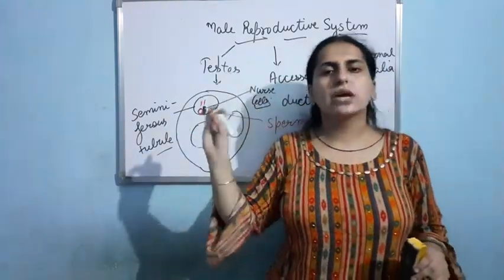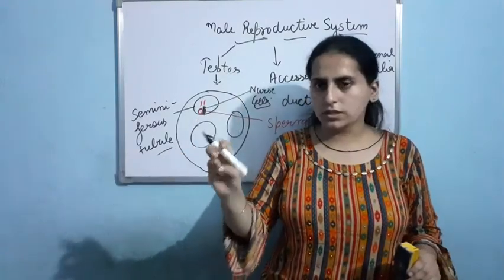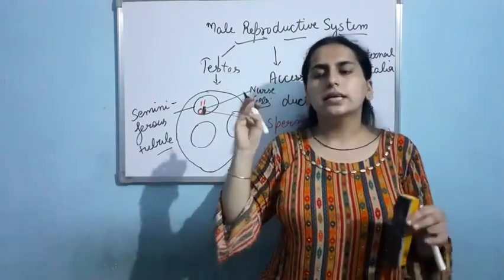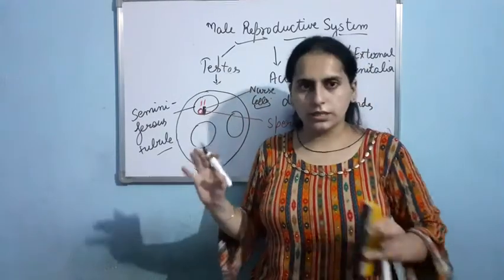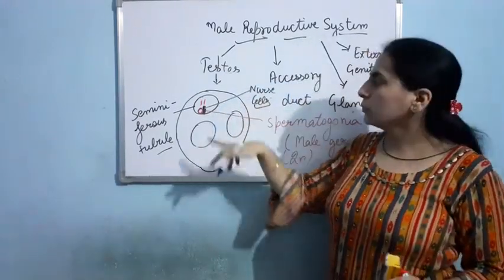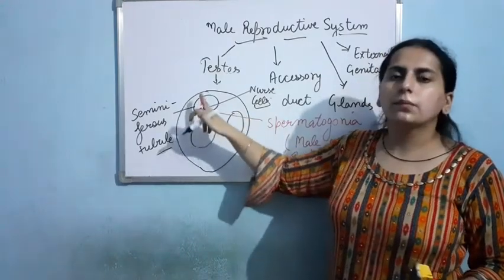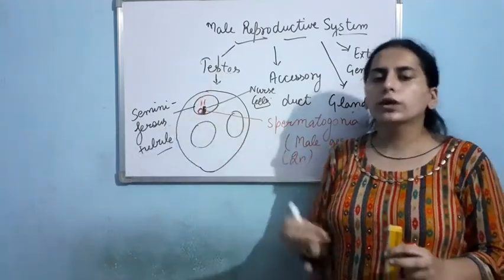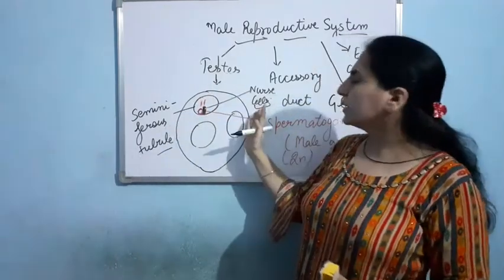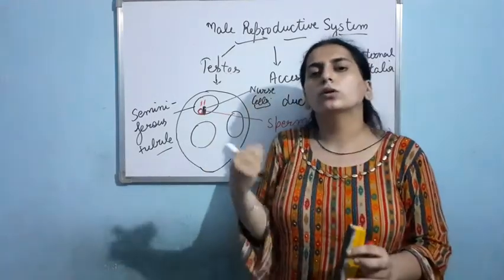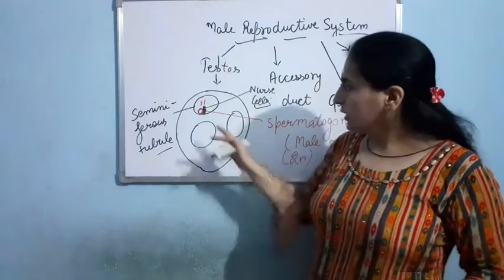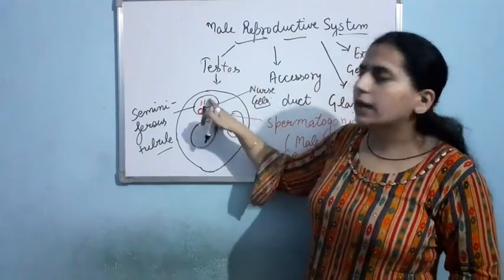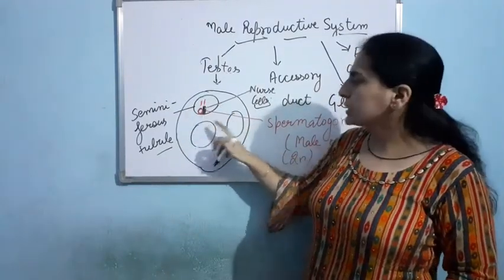I am repeating once again. Inside the testis, we are having testicular lobules. Inside the testicular lobules, we are having seminiferous tubules. Inside the seminiferous tubule, two types of cells are present. One type of cell is going to make the sperm, and the second type of cell, that is the Sertoli cell, is going to provide nourishment to the sperm. Clear?